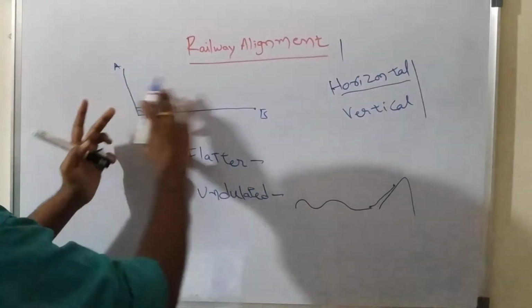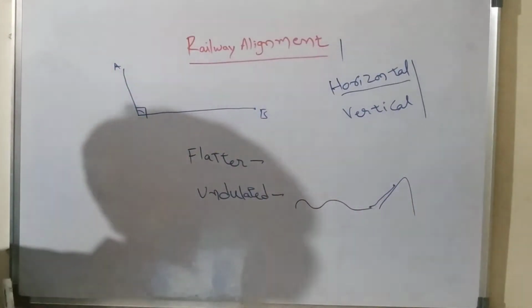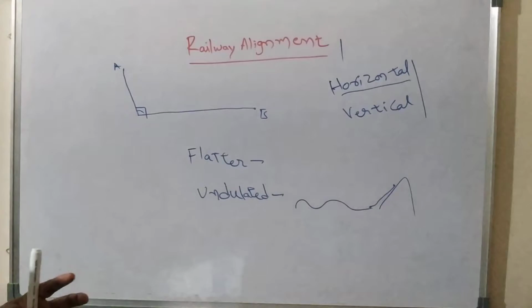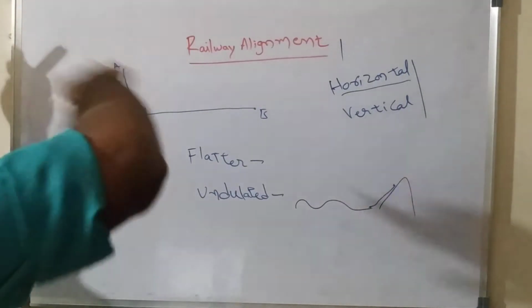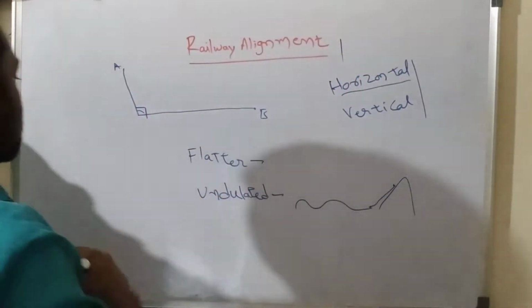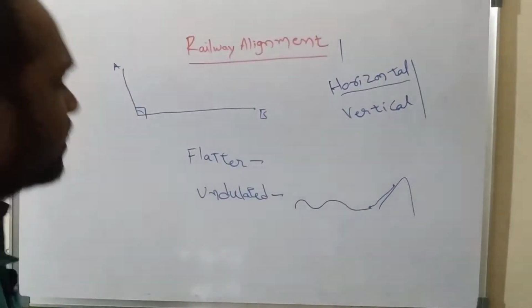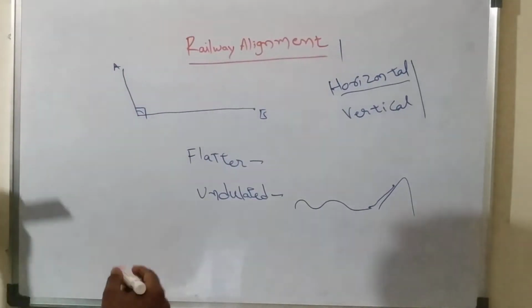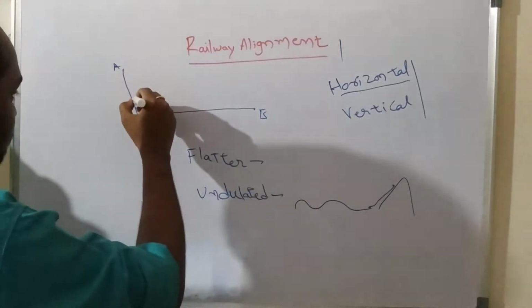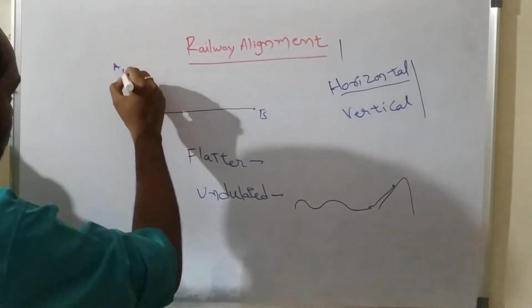So like this, if we need to lay directly, we cannot change the direction of the railway track with a rectangle. Understand? So in this case, we can change the direction of the railway line with some curve. Understand? So like this we can change, like this.